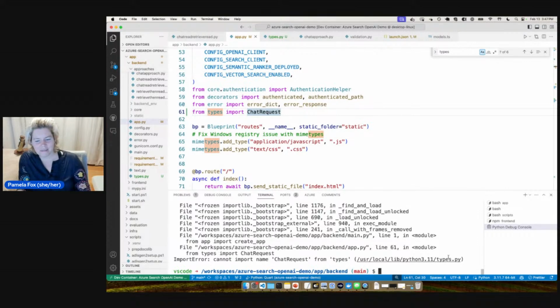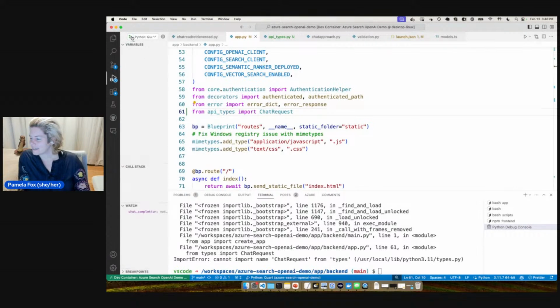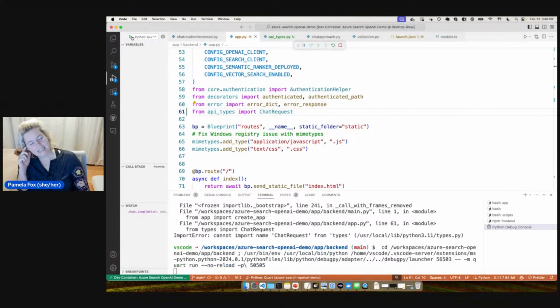Oh no! Look, it's trying to import it from Python 3.11 /types. All right, I've decided I'm not going to call it types. So we'll call it data classes. No, that's also the name of the module. API types. Sounds good. API types. All right. Naming is hard, everyone. Everybody names everything the same today. Chat types. Yeah, it's just chat.